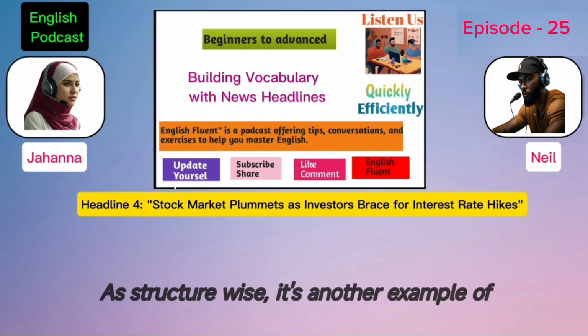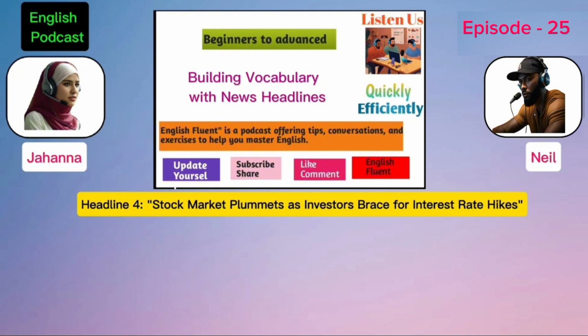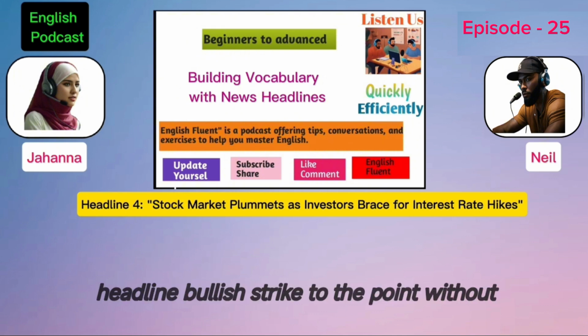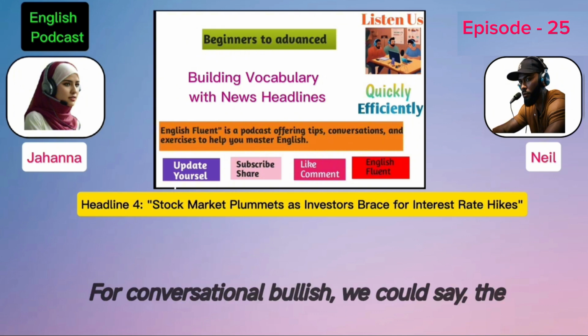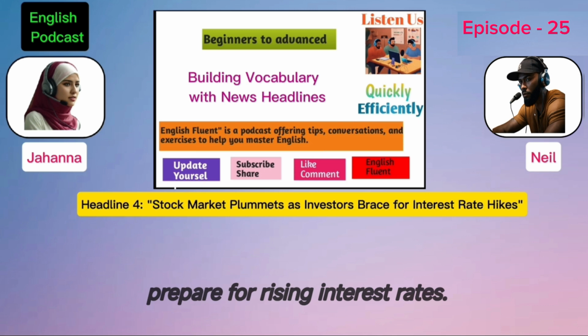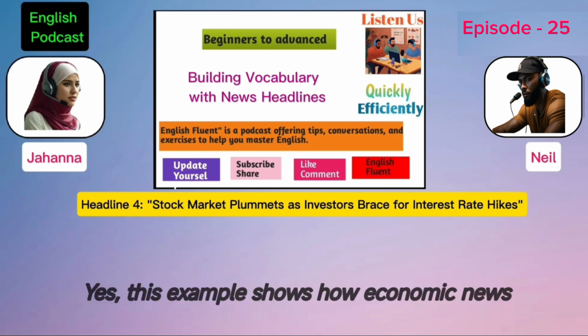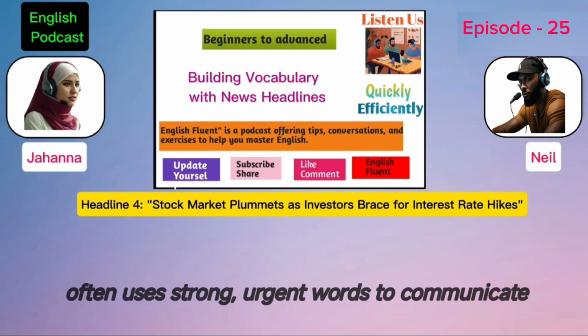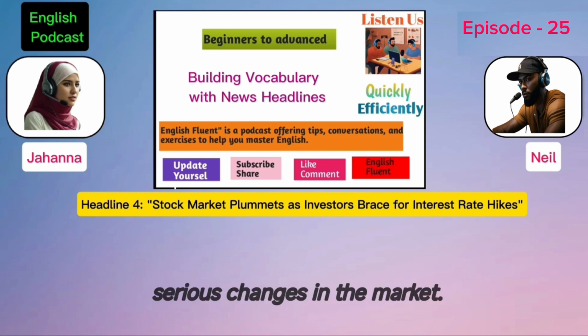And structure-wise, it's another example of headline English straight to the point without extra words. For conversational English, we could say, the stock market is dropping fast as investors prepare for rising interest rates. Yes, and this example shows how economic news often uses strong, urgent words to communicate serious changes in the market.